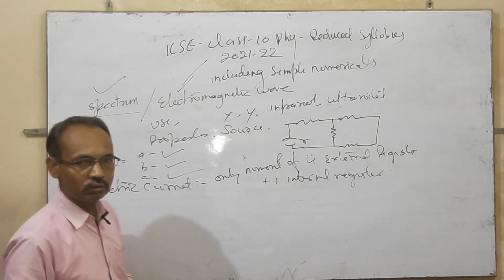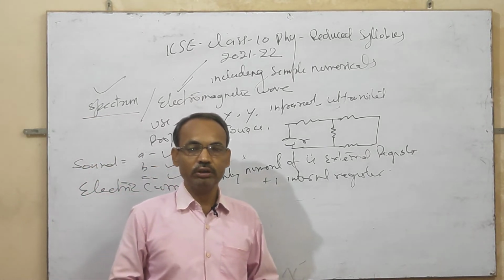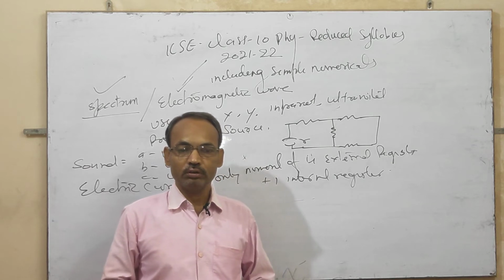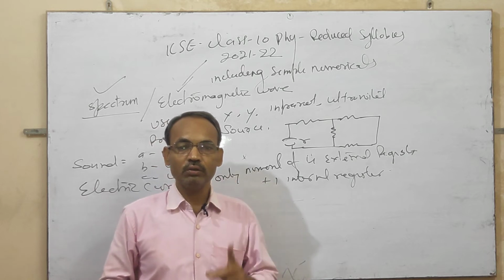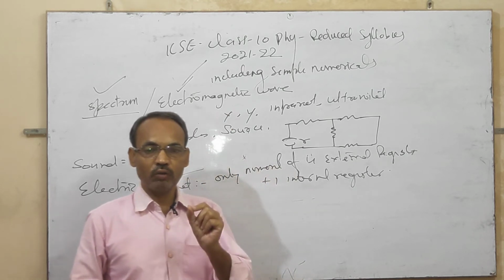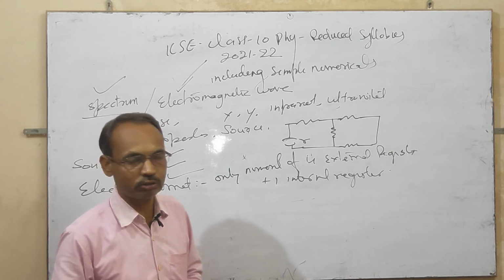And the next topic after electric current is electromagnetism. This chapter has been reduced totally. Only the base and principle has been kept in electromagnetism.